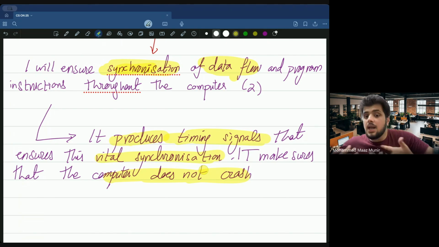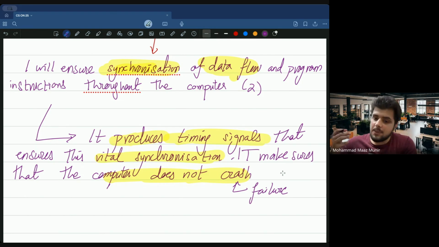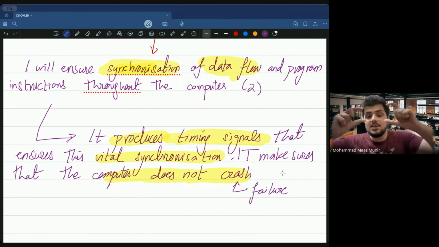In our example, crashing basically means failure, right? So this means failure. And what is failure? Failure is basically that if the biryani was not made on time, I will say it's a failure for us. So if a computer cannot perform its executions within the proper time in some context, the computer crashes. What do I mean by crashes? Crashes in the computer world means when your software does not work, it does not respond. It shows you not responding.